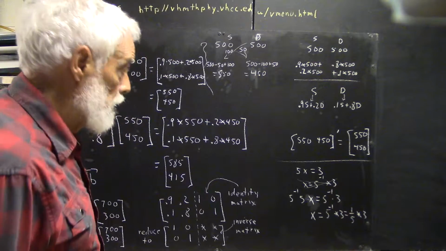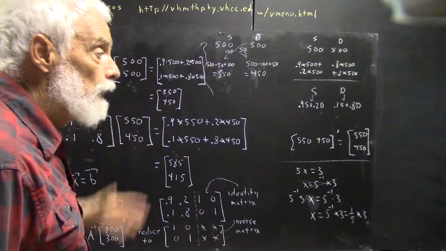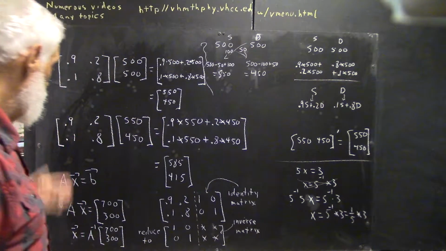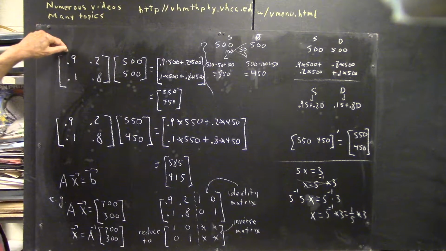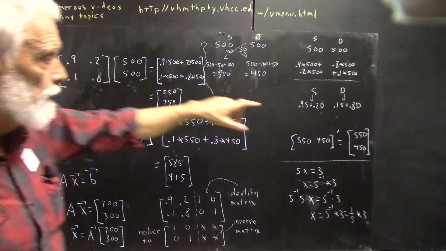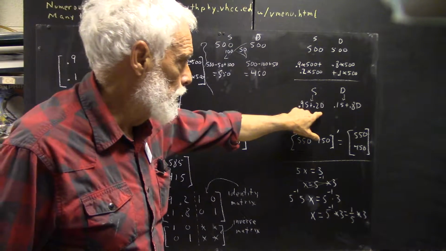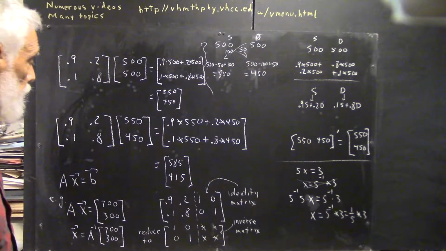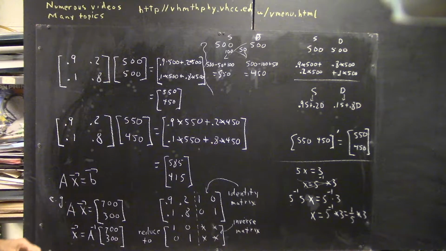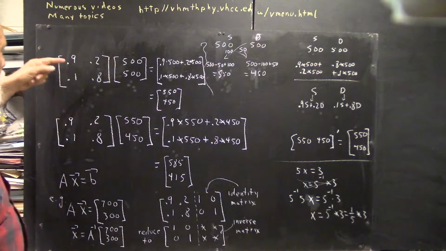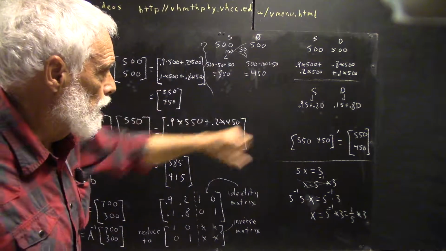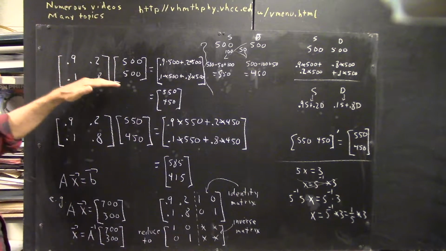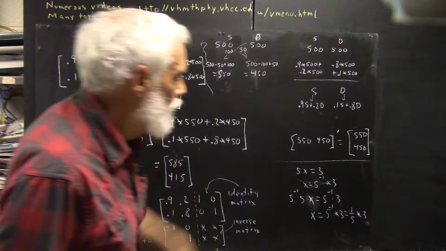So, a more efficient way of expressing this is to use matrices. Now, I've got the 0.9, 0.2 here. That corresponds to the 0.9 and 0.2 I have in this calculation. And let's see how. Okay? I've got a row for the calculation of the number of sane. I've got the row for the calculation of the number of demented.